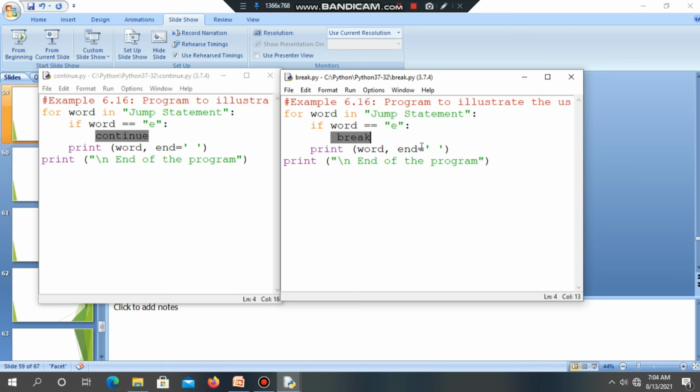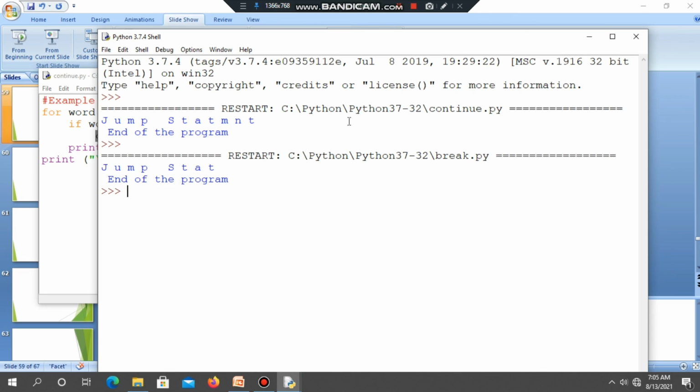Now you can see what the output of this break statement will display. Once the control reaches E, it exits from the loop. That is, the remaining letters cannot be printed. Remaining letters cannot be printed by using the break statement. But if you are using the continue statement, the letter E alone will be omitted, and the remaining letters can be printed. Now you can see the output of the break statement. For that we use the command run module. See this output: jump stat, that is, STAT alone will be printed.